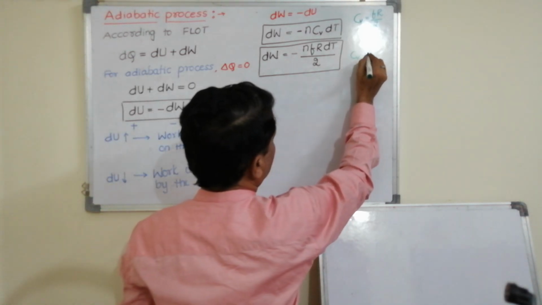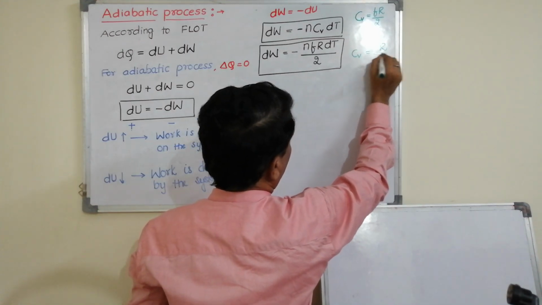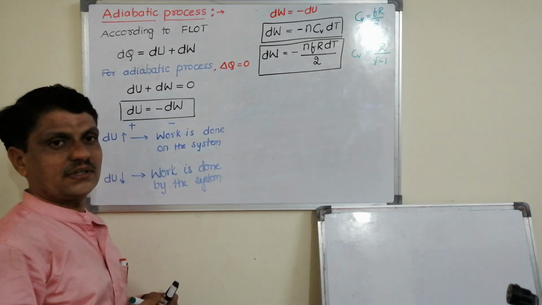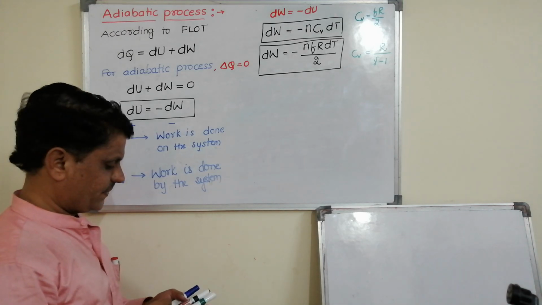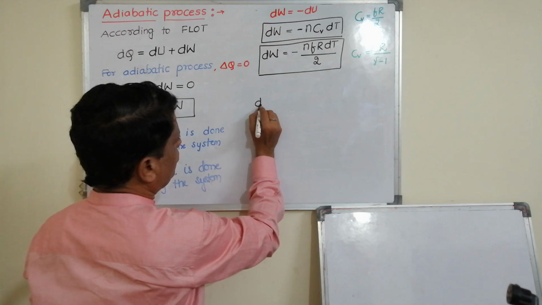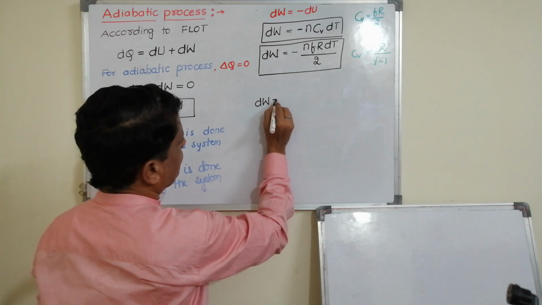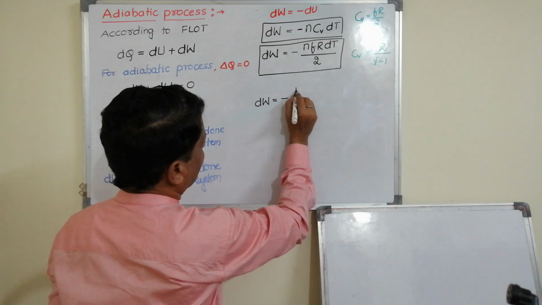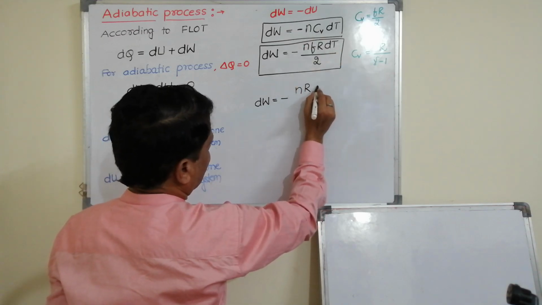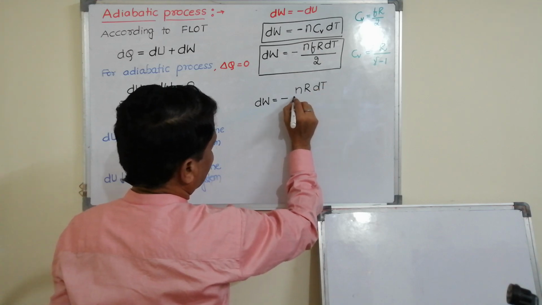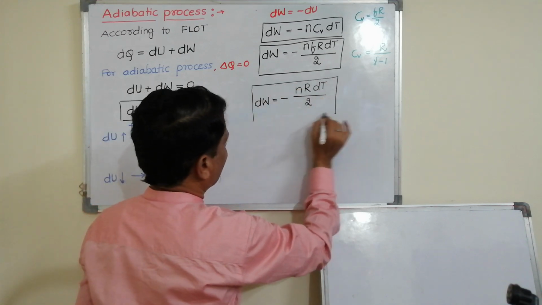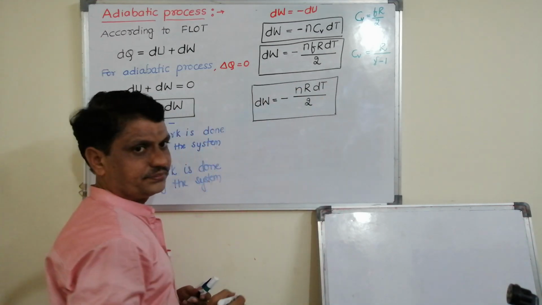CV can also be written as R divided by gamma minus 1. This I have taken in the last video. If you substitute, then dW can be written as minus n, and instead of CV, I can write R dT divided by gamma minus 1. So this is also an expression for work done.